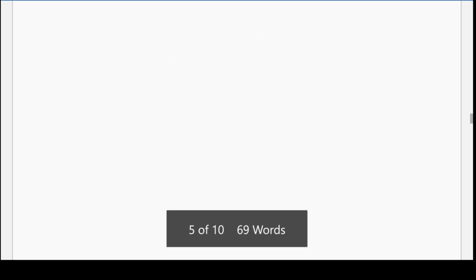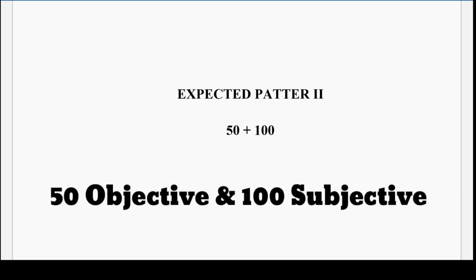Now getting on to expected pattern number 2, what would that be? Expected pattern number 2 talks about 50 plus 100: 50 objective questions and 100 subjective questions.